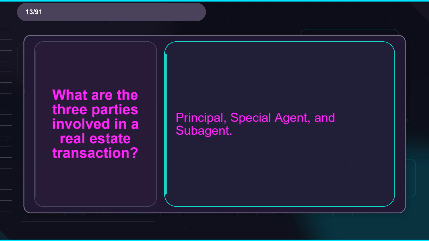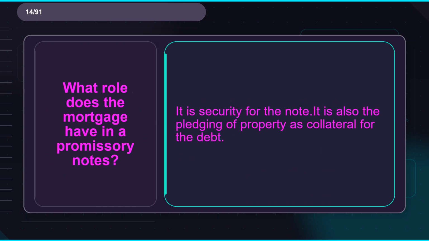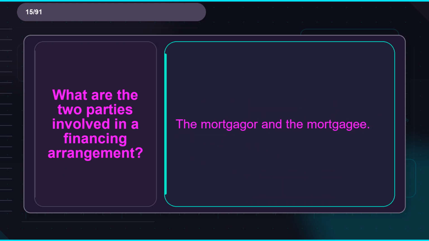Flashcard 13. Term: what are the three parties involved in a real estate transaction? Definition: principal, special agent, and subagent. Flashcard 14. Term: what role does the mortgage have in a promissory note? Definition: it is security for the note. It is also the pledging of property as collateral for the debt. Flashcard 15. Term: what are the two parties involved in a financing arrangement? Definition: the mortgagor and the mortgagee.